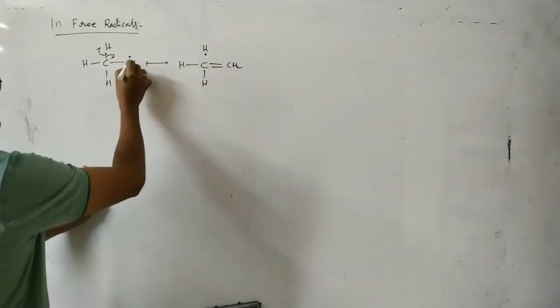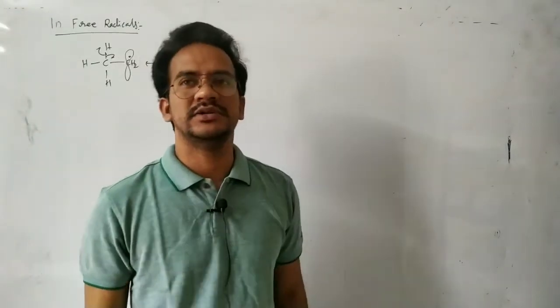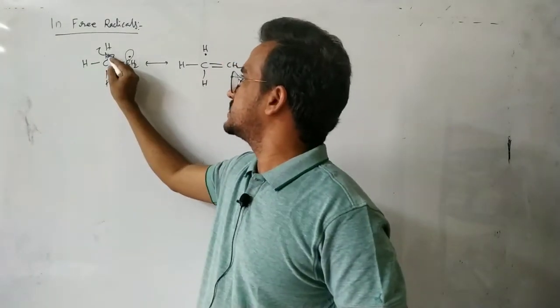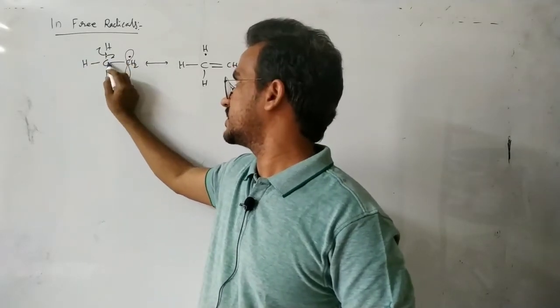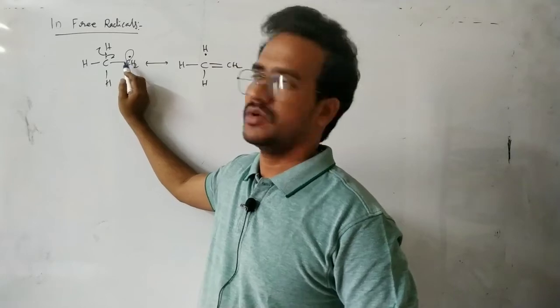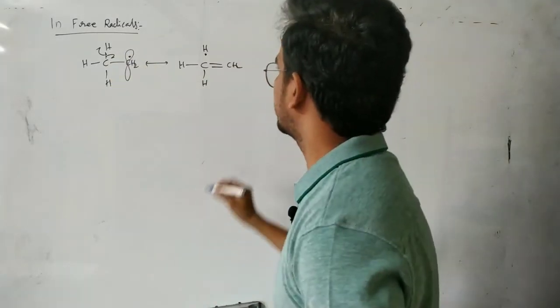The radical means there is a half-filled p orbital. So the adjacent CH bond undergoes homolytic bond breaking. The carbon has a single electron, then the pi bond forms, and here an H radical.